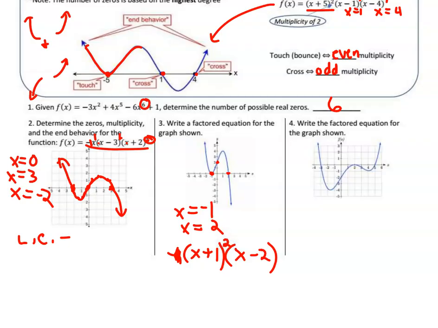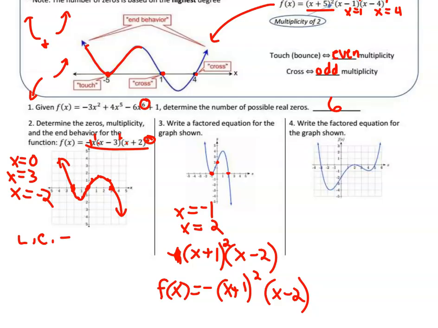So what we have right now, let me take out my scribble marks. We had f of x equals negative (x plus 1) squared times (x minus 2). And that's all we can do without going into more detail. That gives us the rough shape. We know we passed through at 2, we bounced at negative 1, and we know it was down on the right, so it had to be a negative.